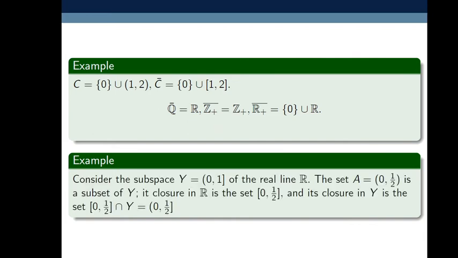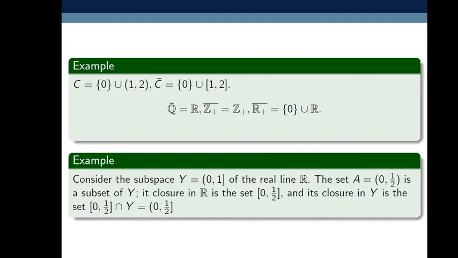Next example, consider the subspace Y equal to half open interval [0, 1) of the real line R. Then the set A equal to open interval (0, 1/2) is a subset of Y. Its closure in R is the closed interval [0, 1/2], and its closure in Y, that is the closure of A in Y, is the closure of A intersected with Y.